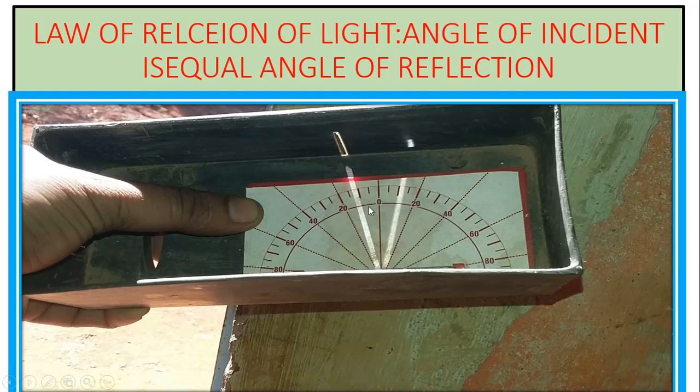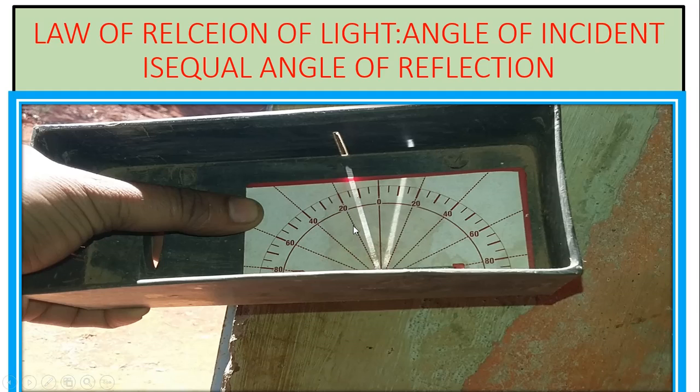This is the incident ray, this is the reflected ray. Here observe, this is 10 degree, this is also 10 degree. What a beautiful experiment. Therefore, angle of incidence is equal to angle of reflection.